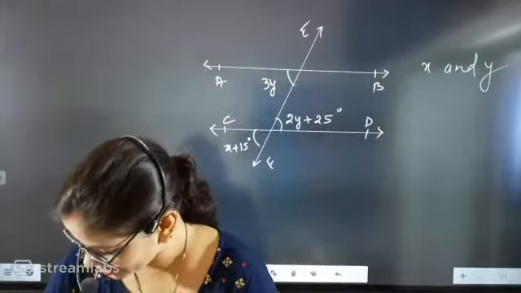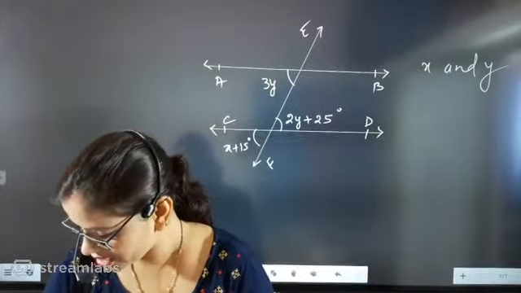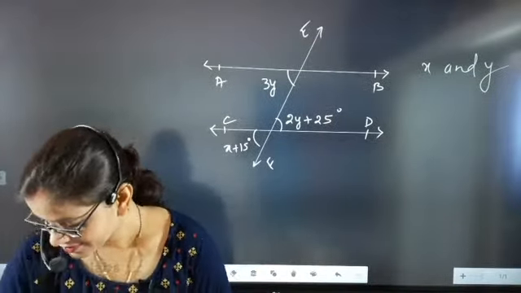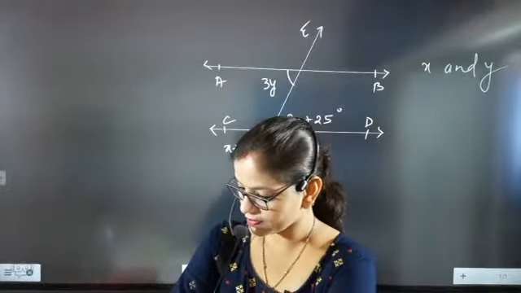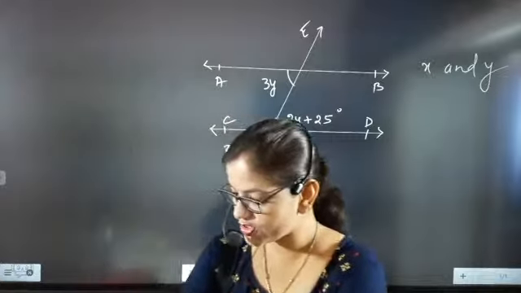Okay, Vishal has given x is equal to 10, y is equal to 25 as the answer. Let's see, Shrutika. She is telling x is 60, y is 25.